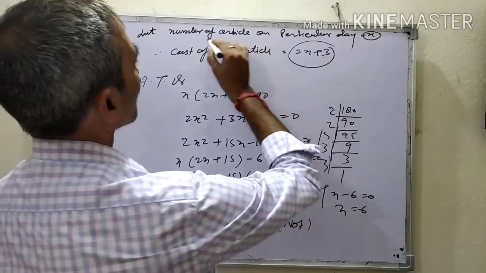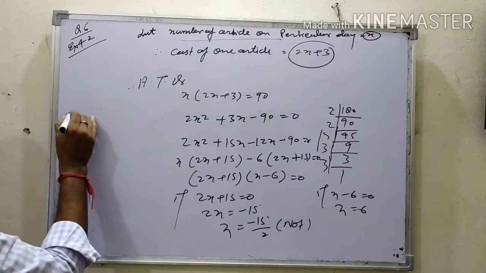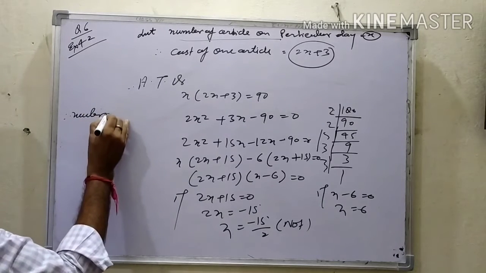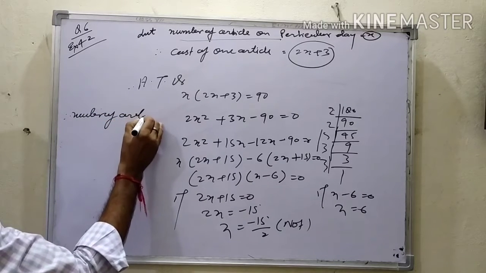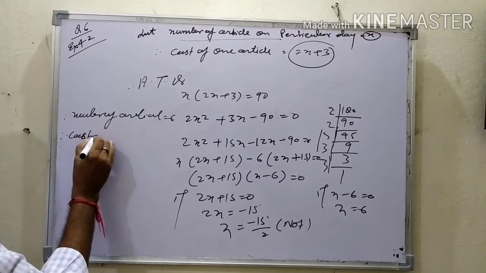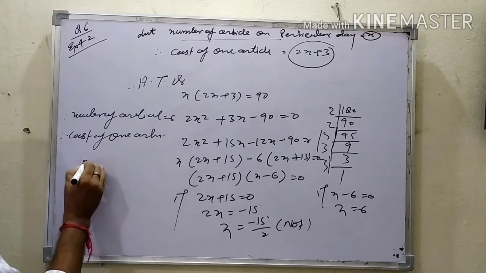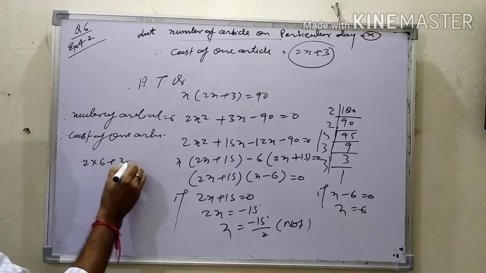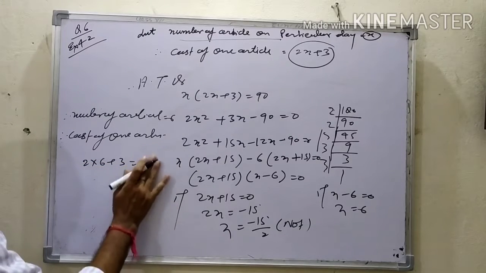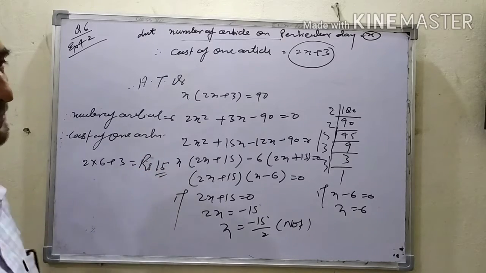X is the number of articles. Therefore, the number of articles equal to 6 and the cost of one article equal to 2 into 6 plus 3, 15, Rs 15. That is your answer.